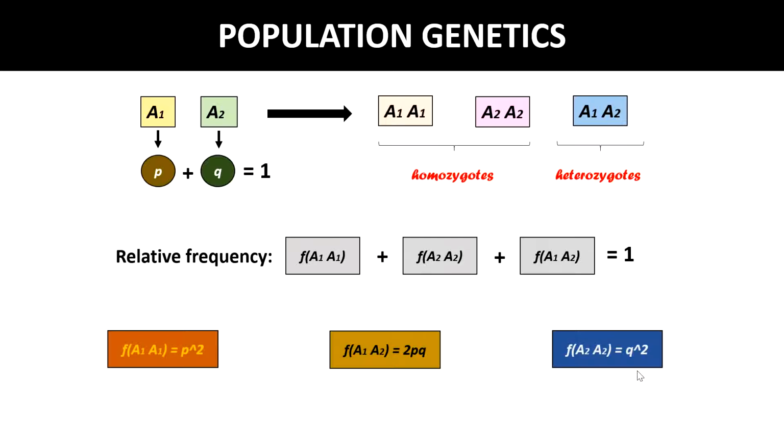Now, random mating means the absence of a genotypic correlation between mating partners. That is, the probability that a given organism mates with an A1 partner, for example, does not depend on the organism's own genotype, and similarly for the probability of mating with a partner of one of the other two types. Random mating will lead to genotypes being in the above proportions, the so-called Hardy-Weinberg proportions. This is a consequence of Mendel's law of segregation.